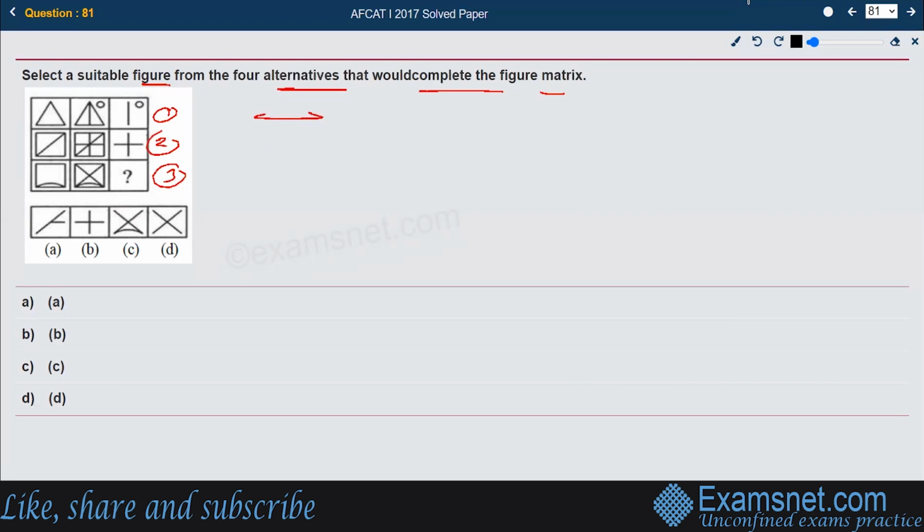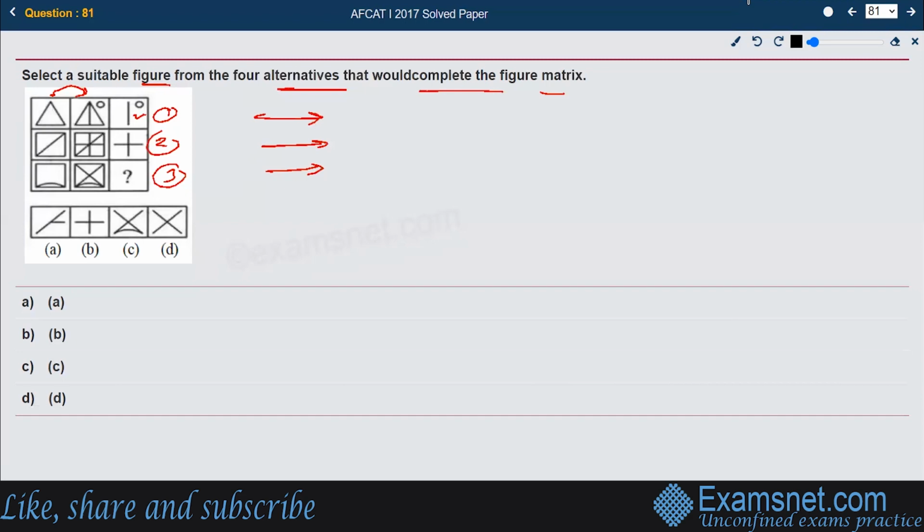Let us watch the pattern row wise. What is happening here is, if you see from figure 1 to 2, there is a triangle, and a new part is introduced, these lines and dot created. And then in the third figure, they are putting the uncommon part between 1 and 2. The uncommon part between 1 and 2 is the line and the dot. So that's what the third figure is.